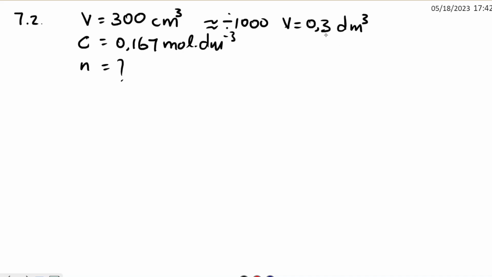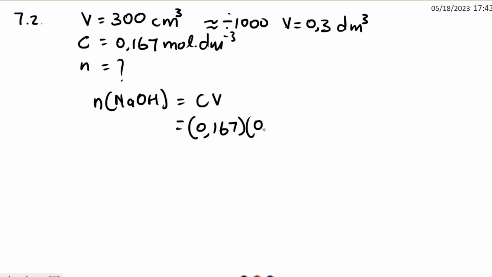So you first convert the volume. Then we go to the formula to find the number of moles of the sodium hydroxide solution, which is C times V. The concentration is 0.167 multiplied by the volume, which is 0.3.